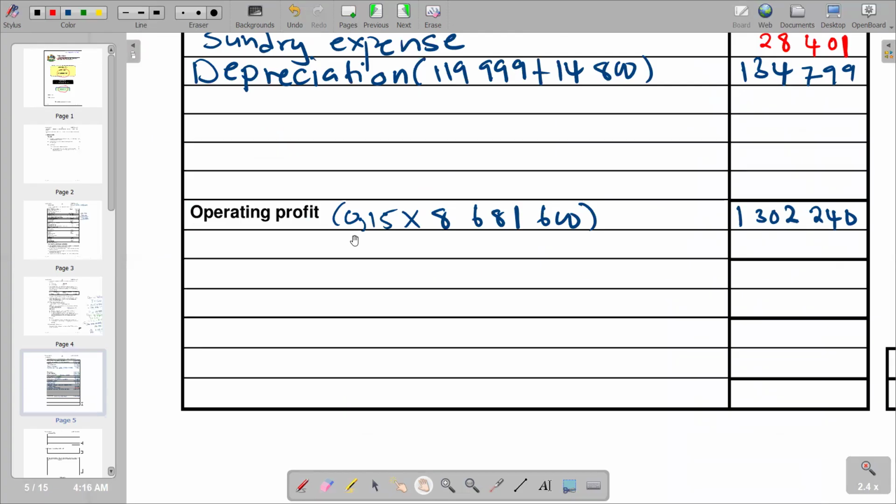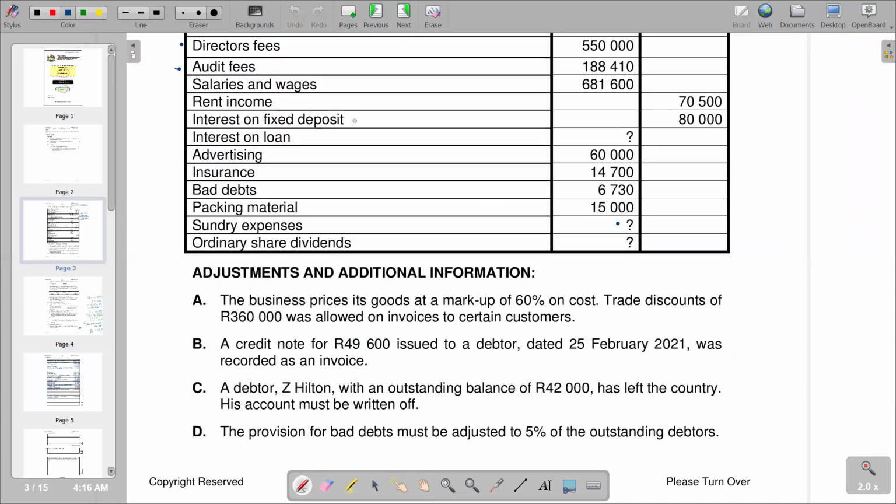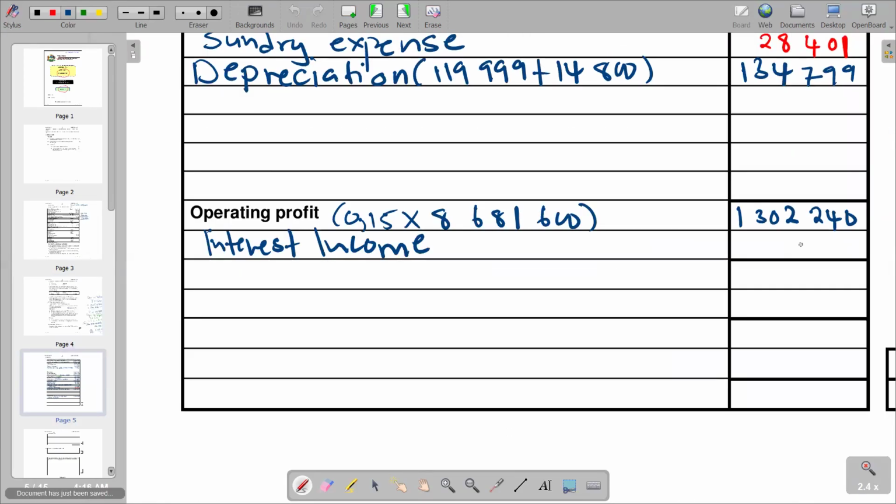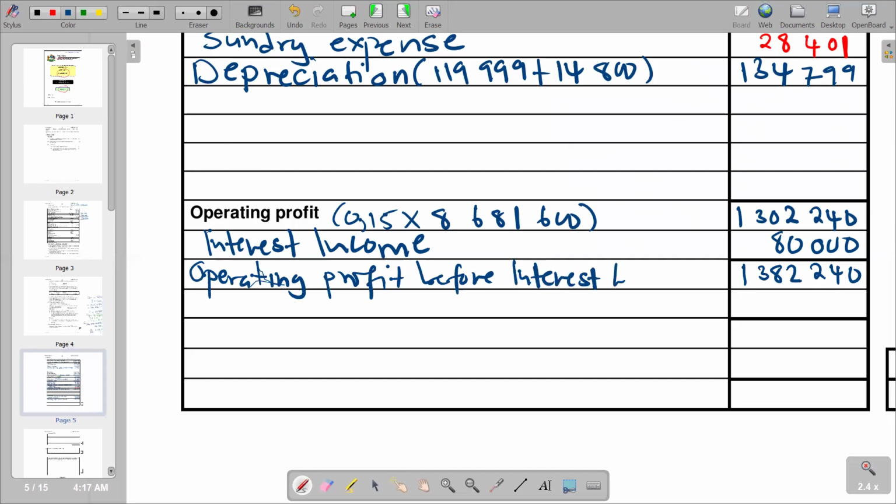So from operating profits, remember, we are supposed to adjust for interest income. So this deposit is our interest income, say 80,000 profit. So if you add it, you get the total of 1,240,000. And then from that case, you are going to get profit. So this is exactly what we have in terms of the description of that figure. Then after operating profit before interest expense, we need to have our interest expense.